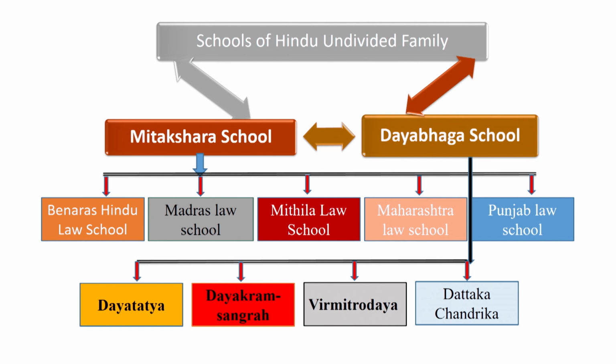Under the Mitachara schools are the Banaras Hindu Law School, Madras Law School, Mithila Law School, Maharashtra Law School and Punjab Law School. Under the Dayabhaga schools are Karm Sangraha, Veer Mitrodaya and Datta Chandrika. These schools are included under the Dayabhaga schools.